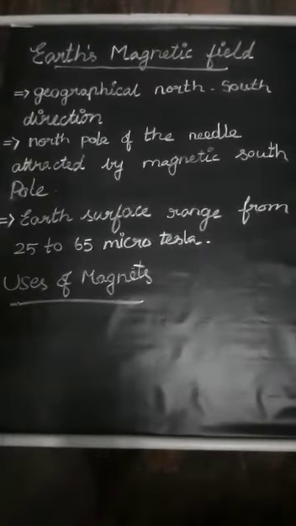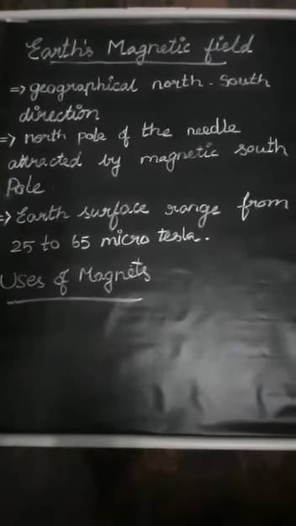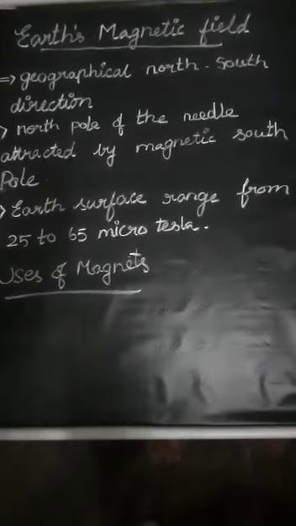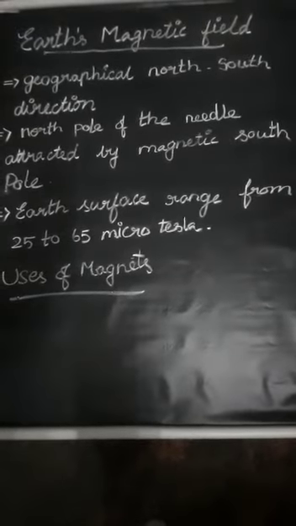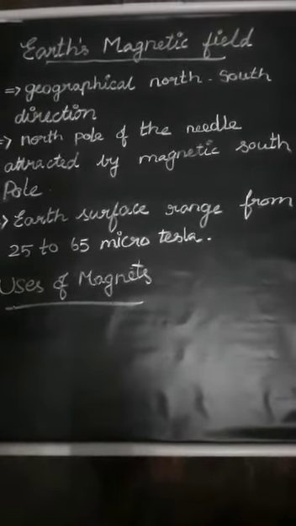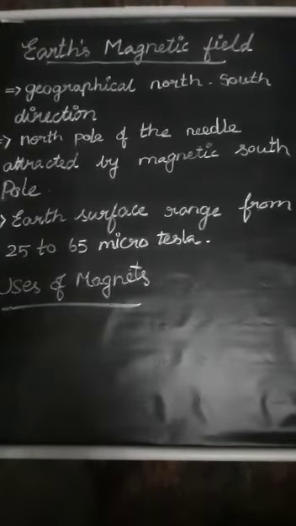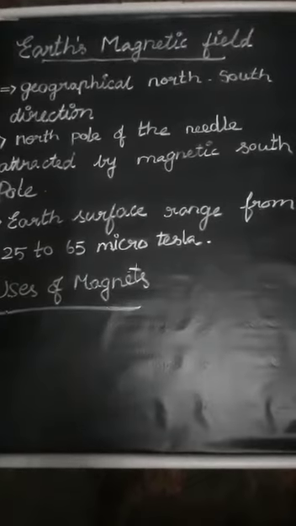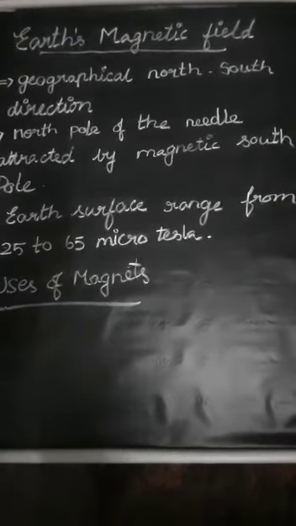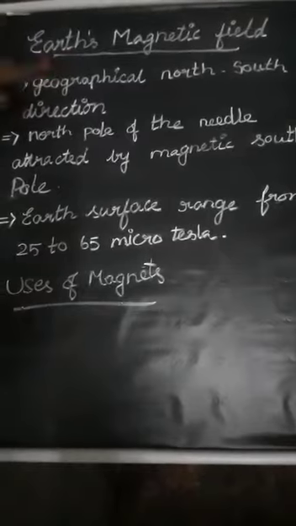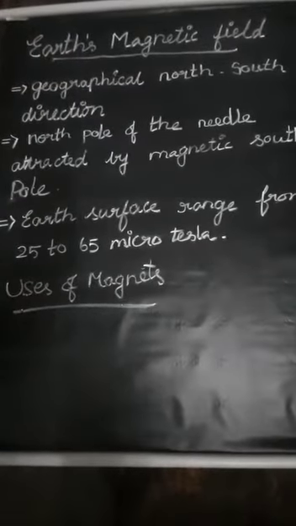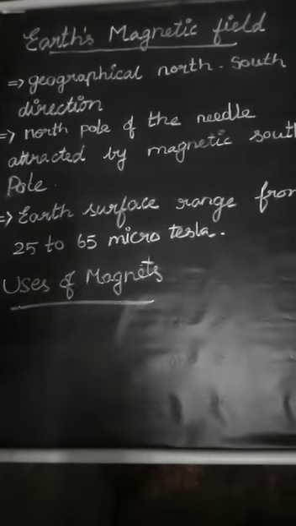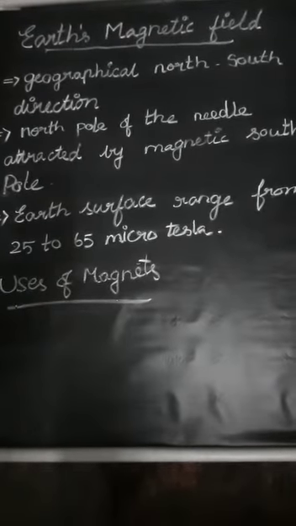A freely suspended magnetic needle at a point on the Earth comes to rest approximately in the geographical north-south direction. This shows that the Earth behaves like a huge magnetic dipole, with magnetic poles located near the geographical north and south. The north pole of the magnetic needle points approximately towards the geographic north.